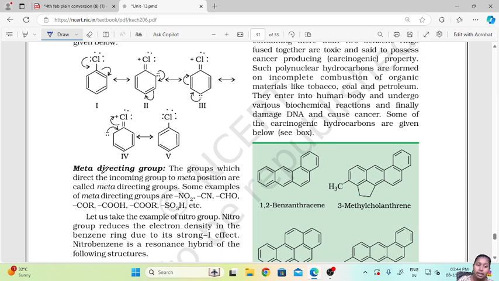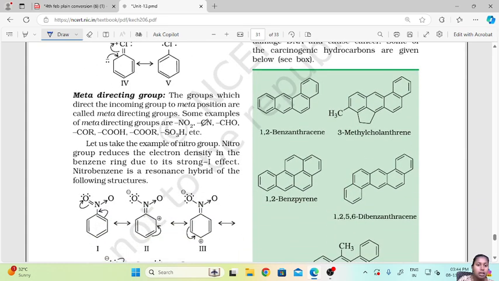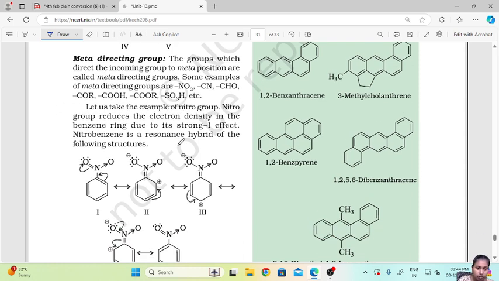Now, which are the meta directing groups? The groups which direct the incoming group to the meta positions are called meta directing groups. Some examples of meta directing groups are nitro, cyano, aldehyde, ketones, carboxylic acid, and ester groups. Let us take an example of the nitro group.